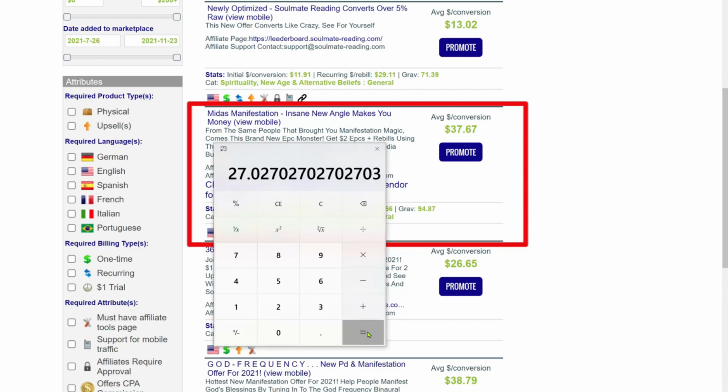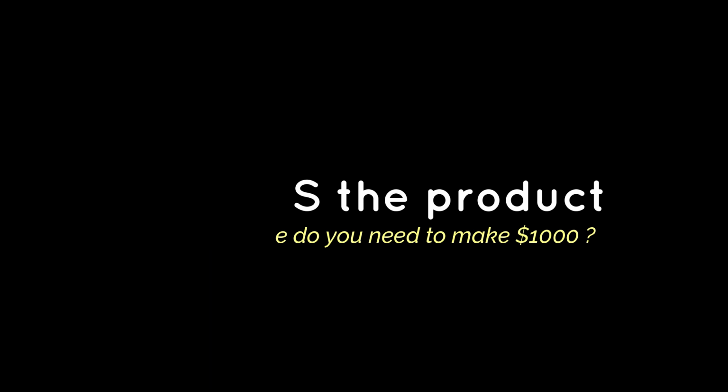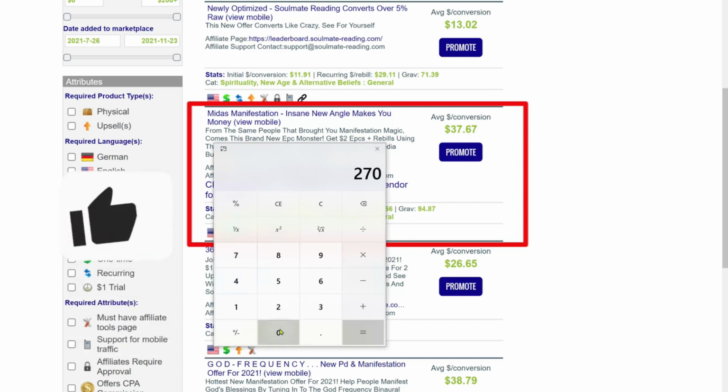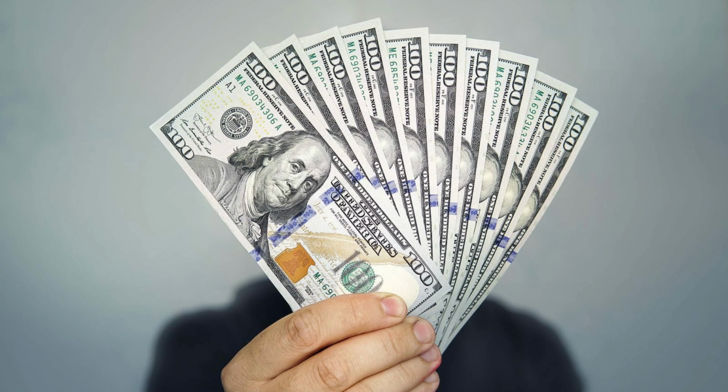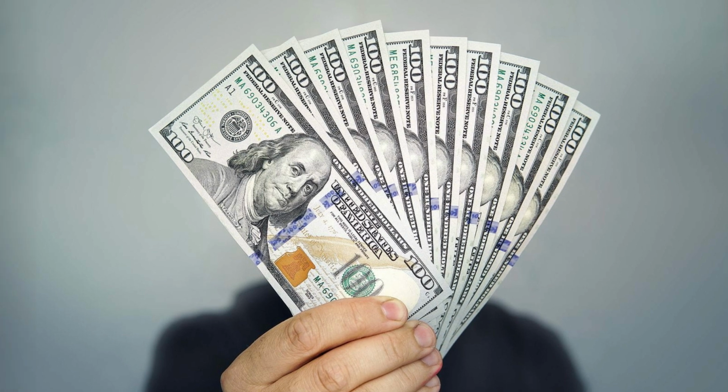On average, let's assume that the conversion rate to this website is about 1%. That means that if 100 people that are interested in this page came to this website, out of that at least one person will buy. So if you can get 2,700 people that are interested in this topic, you will be able to make your first $1,000 with affiliate marketing.